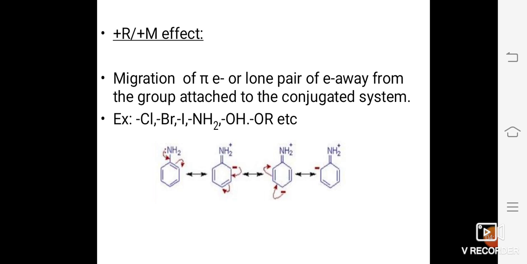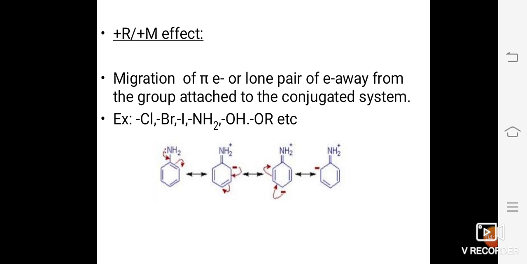In aminobenzene, nitrogen has one lone pair of electrons, or two electrons, and they move away from the NH2 group towards the benzene ring.